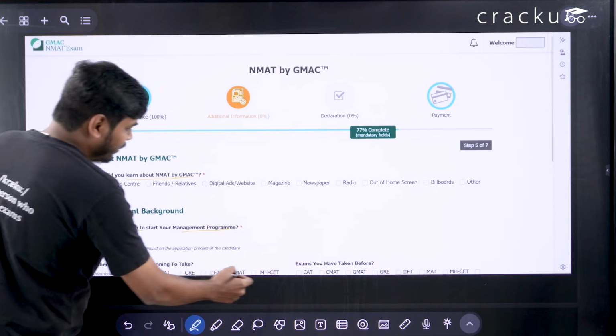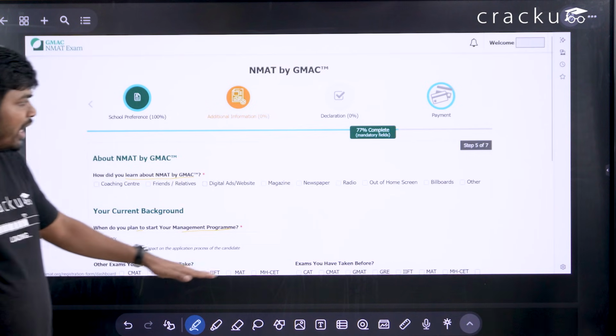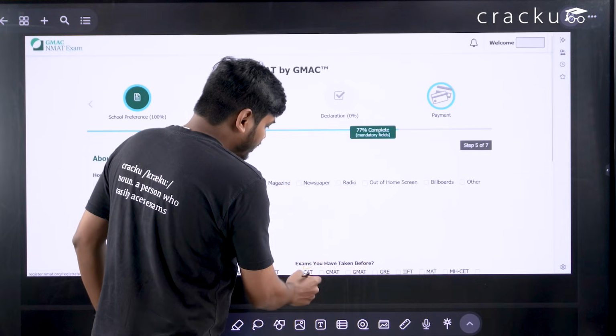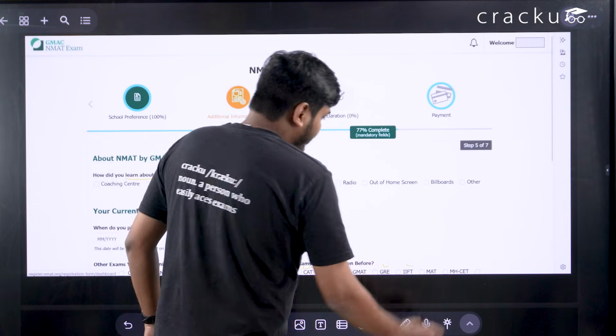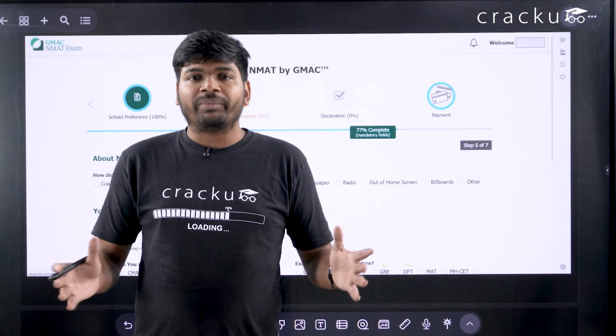There are different types of exams. If you are planning to give any of these exams, you have to select them, and also whether you have taken exams before. For example, if you have taken CAT, you can select CAT, GRE, IFT. So these are the exams. This is additional information they are asking from you.